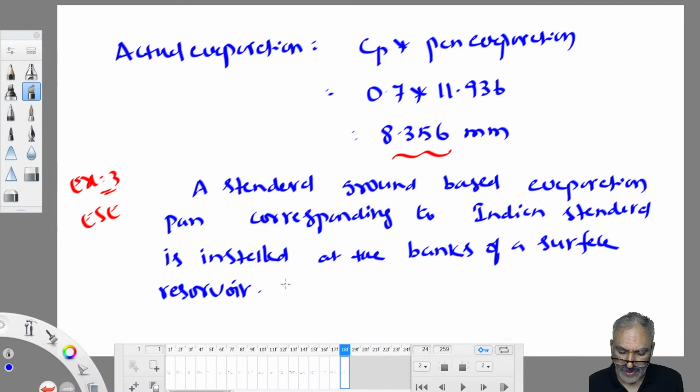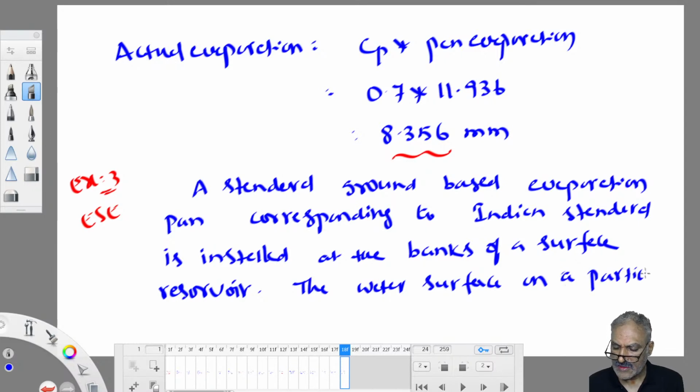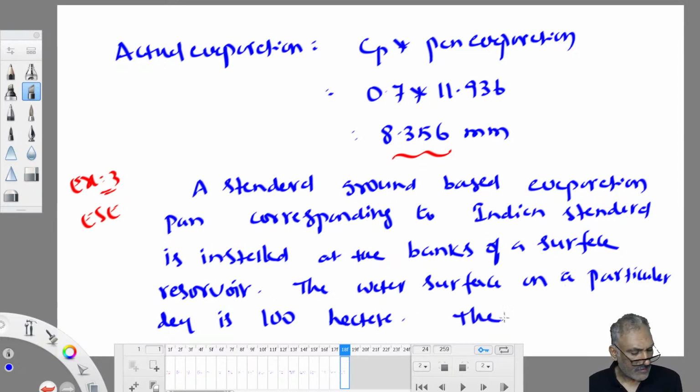The water surface on a particular day is 100 hectares. The recorded evaporation loss, so evaporation loss is straight away given.